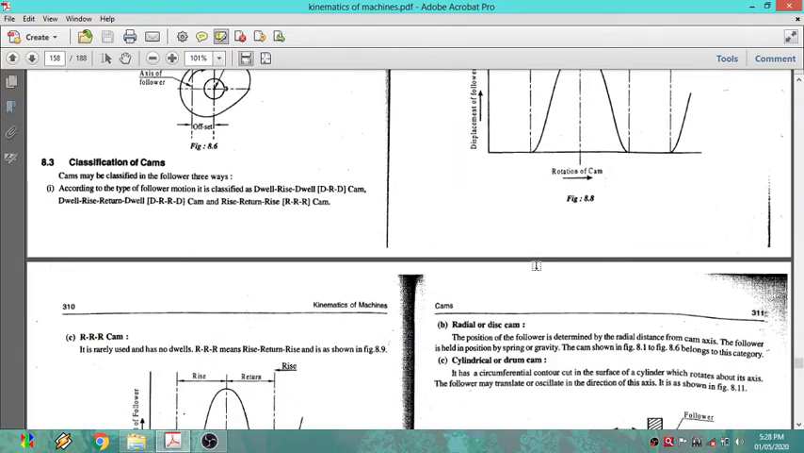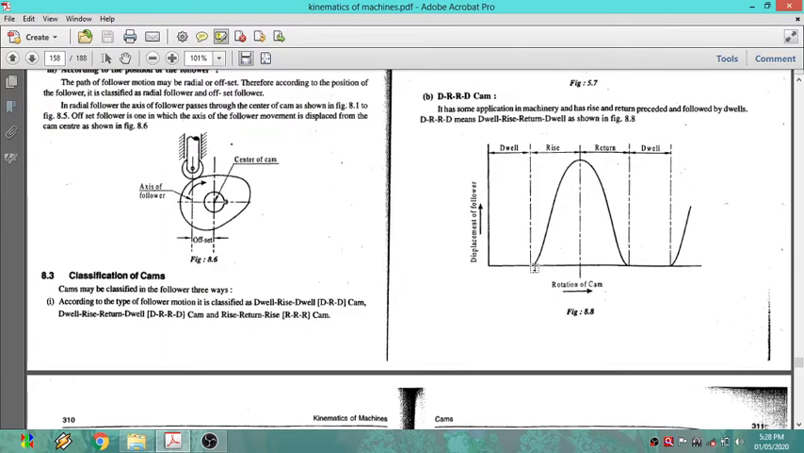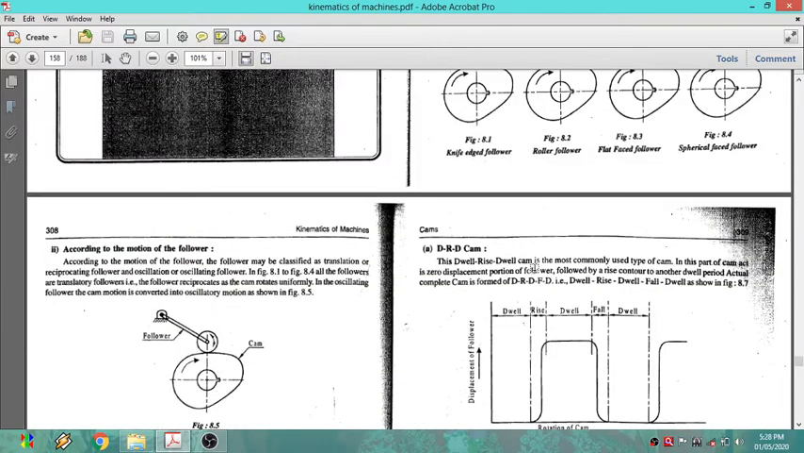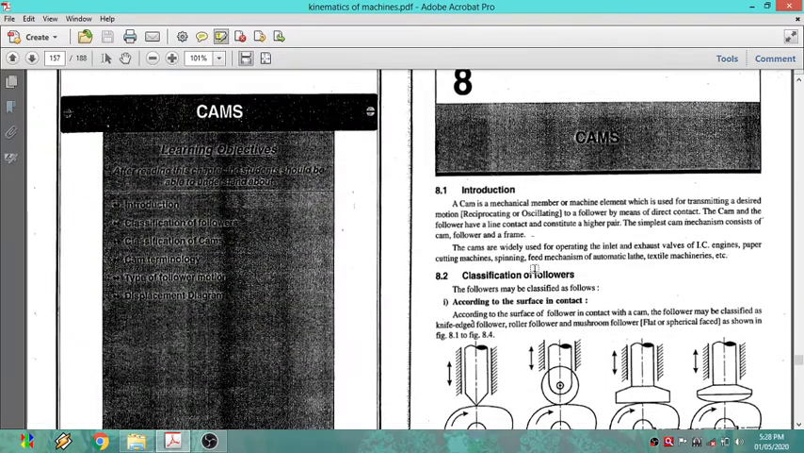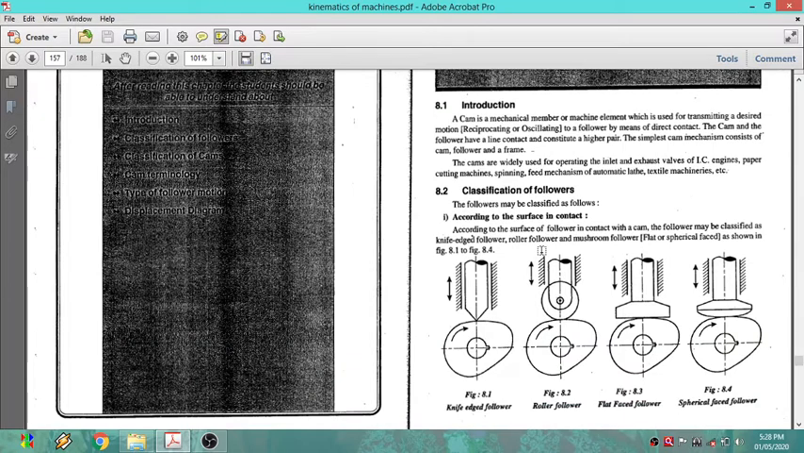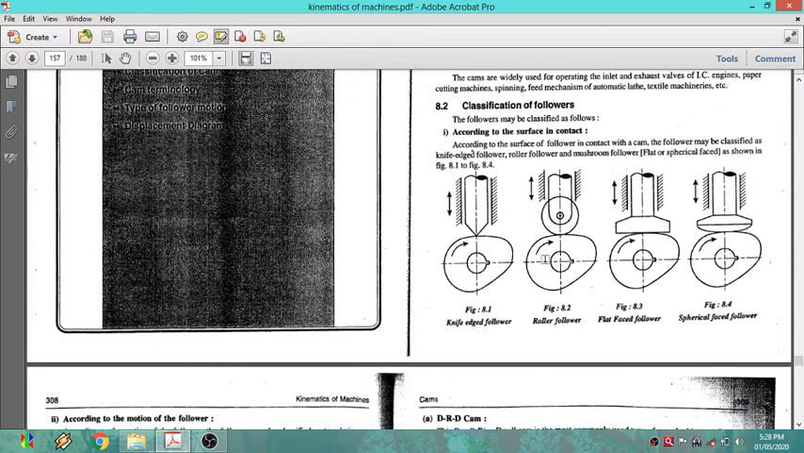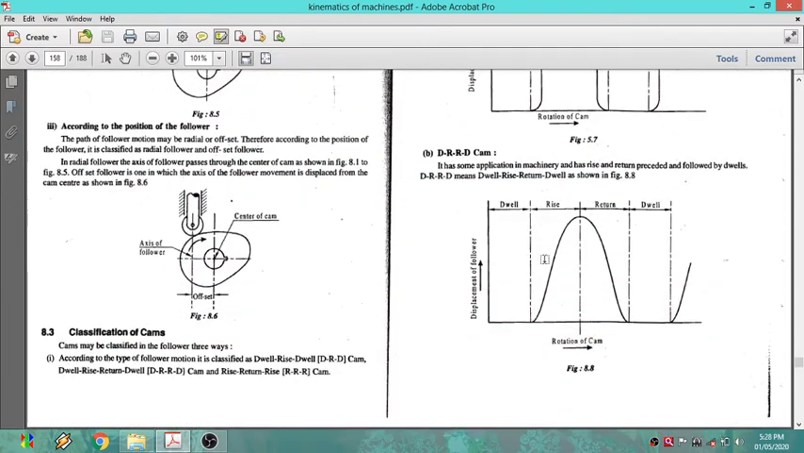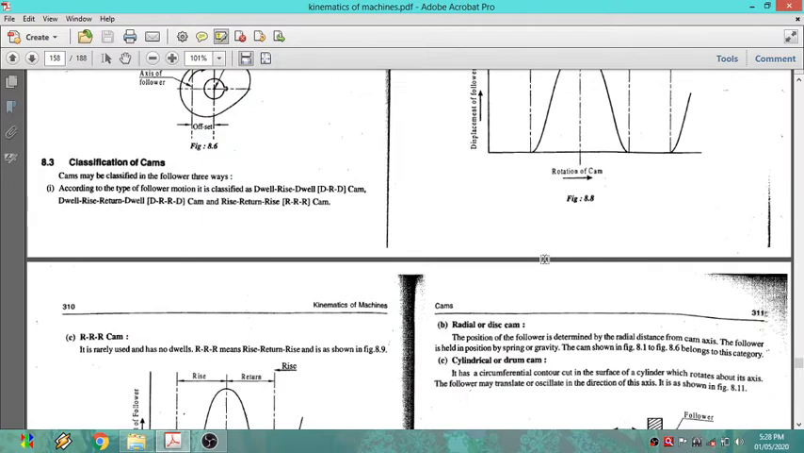Okay, let us start module number 5, CAM analysis. In the first class I explained what CAMs are and what the types of followers are, in detail. Now let us discuss, in a second session, the types or classification of CAMs.